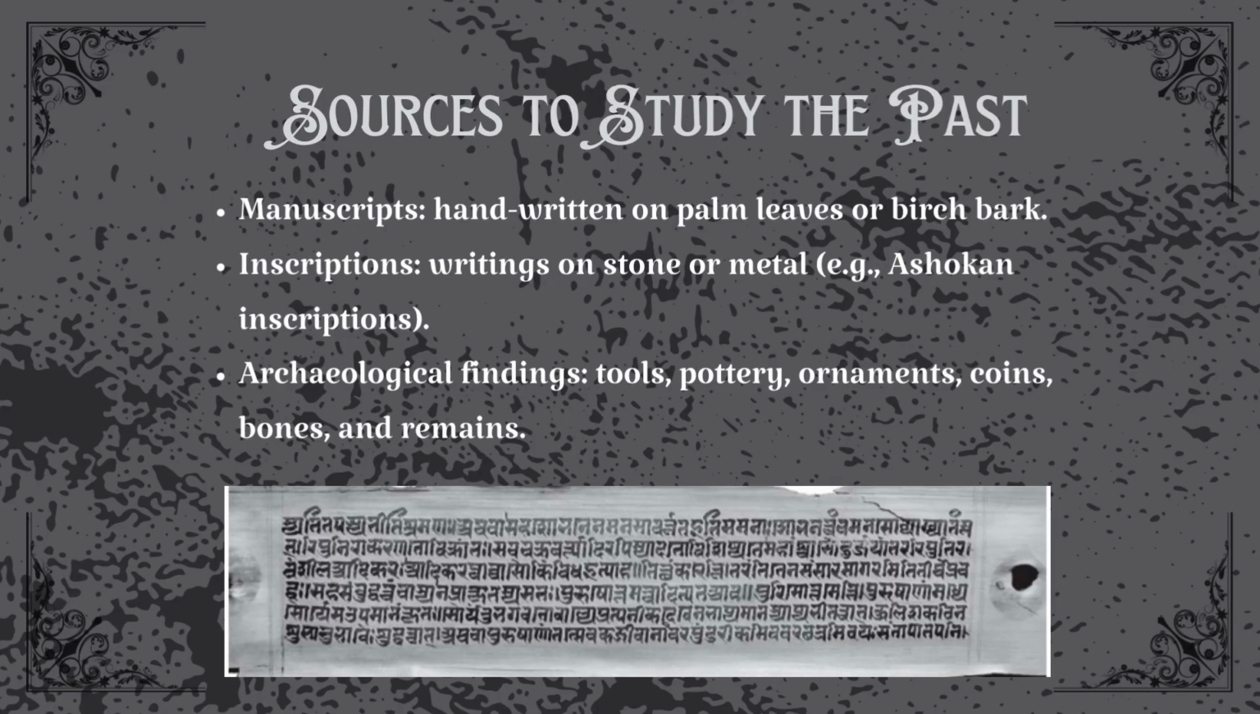Second, inscriptions. These are writings engraved on stone or metal, like government notices of ancient times. Kings used them to announce victories, rules, or messages to the public. For example, the famous inscriptions of Ashoka, written about 2,250 years ago, found in places like Kandahar, Afghanistan, in Greek and Aramaic. Third, archaeological finds. Objects like pots, tools, weapons, ornaments, and coins, even bones, tell us about how people lived. Archaeologists dig them out from beneath the ground and study them like detectives.